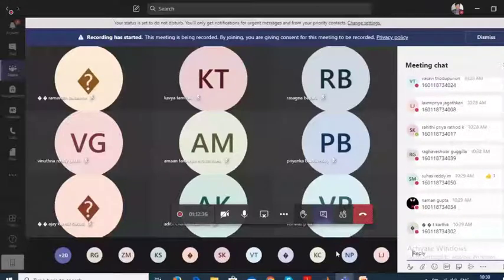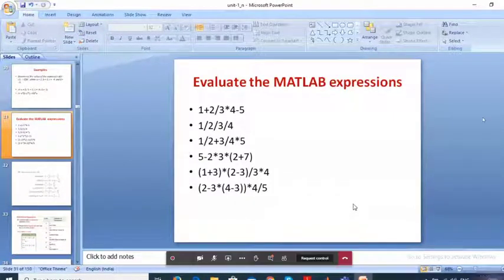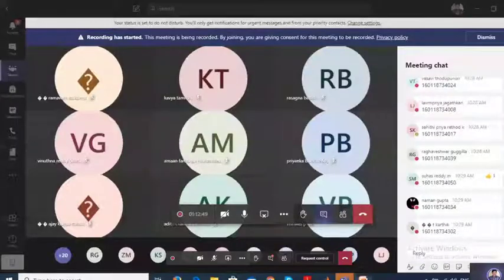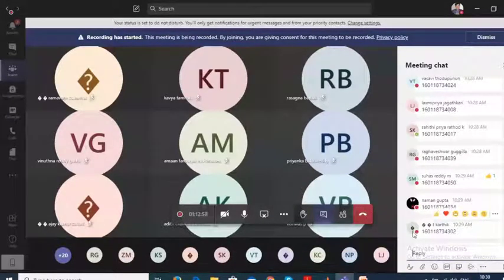Please note down how we have to write it in MATLAB, how MATLAB will understand it, so that I will get the final expression.